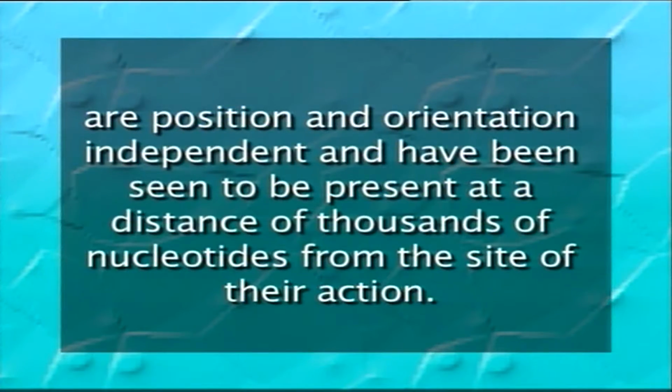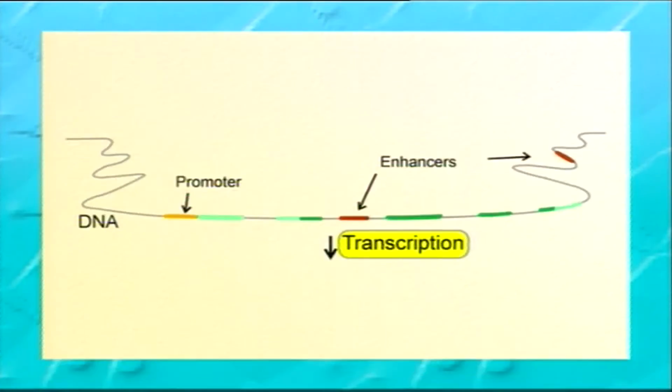Enhancers are position and orientation independent and have been seen to be present at a distance of thousands of nucleotides from the site of their action. The enhancer of a particular gene, if cloned along with another gene, may stimulate the expression of the receiving gene.